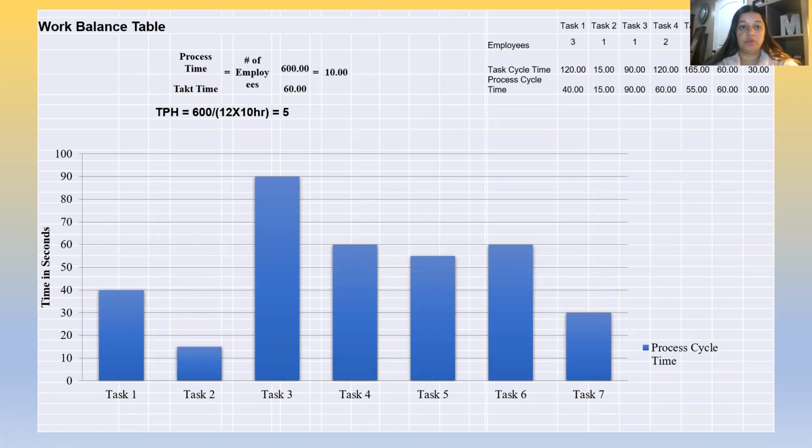Here, throughput per hour is 600 divided by 12 employees working for 10 hours a day, which is around 5. And the takt time is basically calculated to 60. Takt time is time over demand.